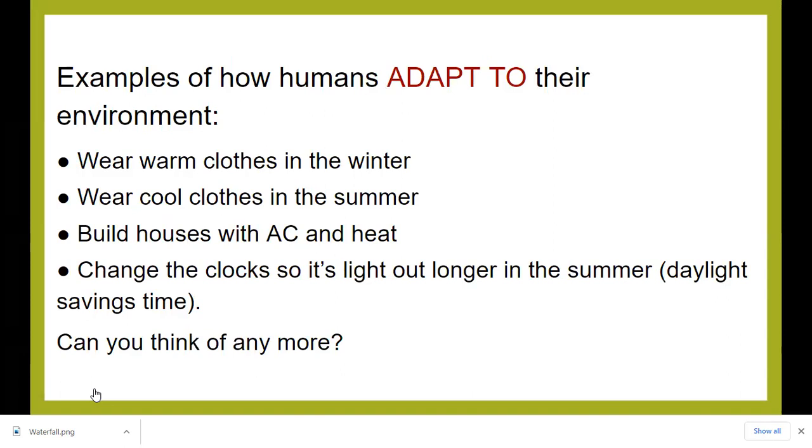Examples of how humans adapt to their environment: wear warm clothes in the winter, wear cool clothes in the summer, build houses with AC and heat, change the clock so it's light out longer in the summer, daylight savings time. Can you think of any more?